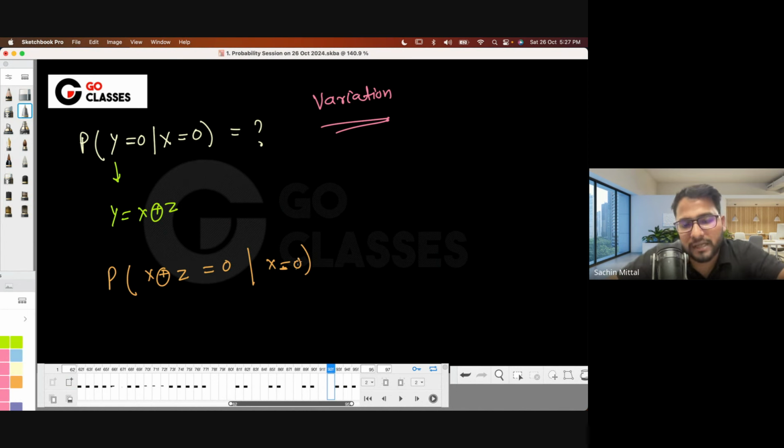So you can see x equal to 0 is given, right? So why write this x here? Instead of this, you can write 0 dot z, so it will be just z. So probability of z equal to 0, but always keep this given, okay? Always write this given. Maybe z is also dependent. Currently z is not dependent, so even if you don't write this given, that's also fine. But always first do it step by step.